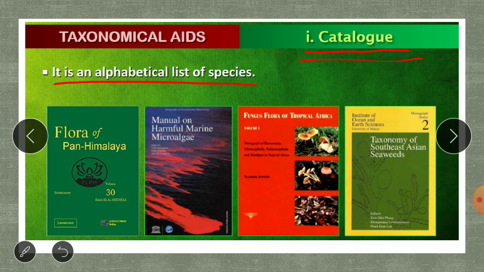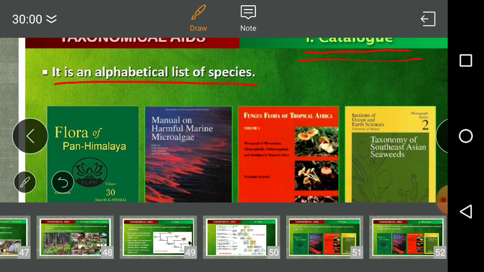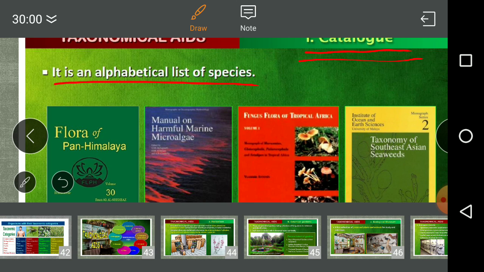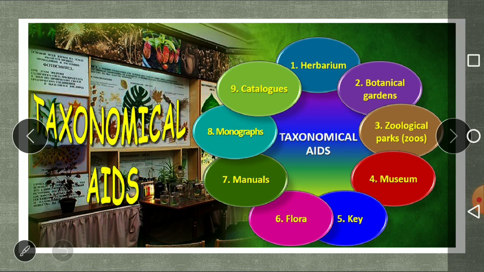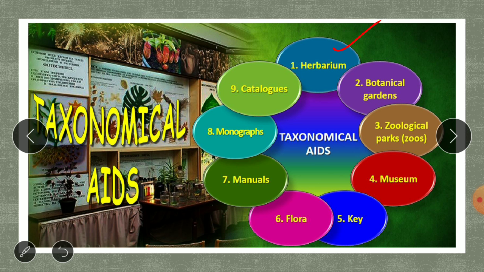So this is about the taxonomical aids. We have studied nine taxonomical aids. Herbarium, wherein dried specimens of plants are pressed and stored. Botanical gardens, where living plants are grown. Zoological parks, where living wild animals are taken care of. Museum, where dead plant and animal species are kept.